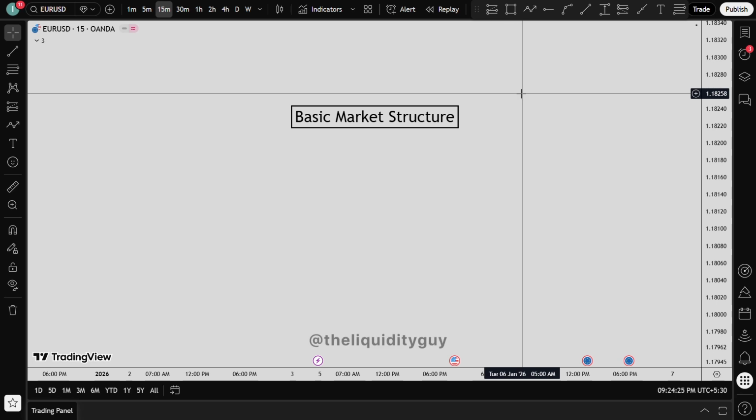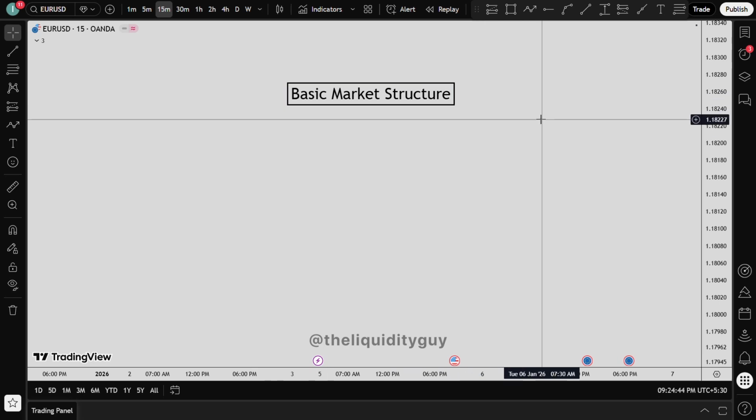Hey everyone, today we're going to be talking about market structure. This is a really important concept because if you trade against the market, then you will never become profitable. To become profitable, you will need to see what the market is doing and trade with it, not against it.